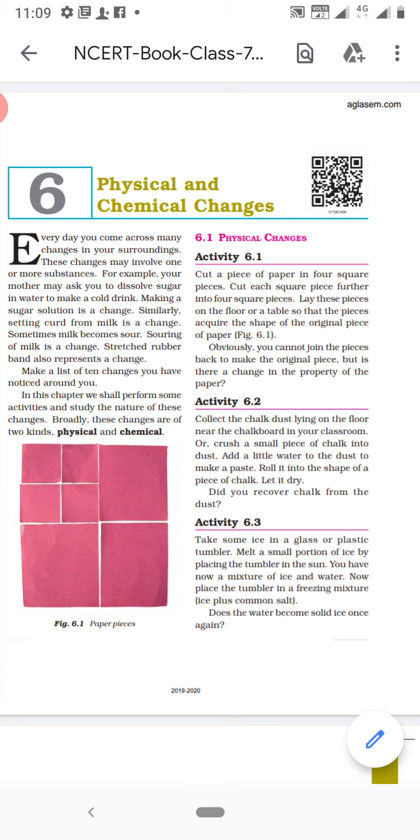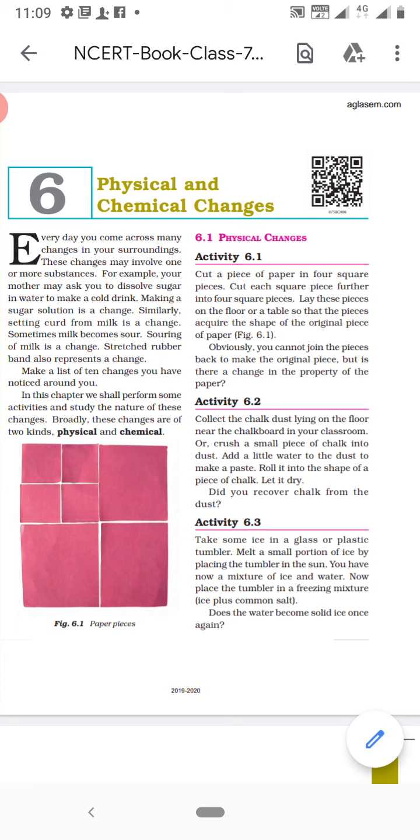Now, what is the meaning of physical properties? All the properties which are related with shape, size, color, and state of a substance are physical properties. So, in all these changes, which properties are changing? Physical properties are changing. There is change in shape, change in size, change in color, and change in state.